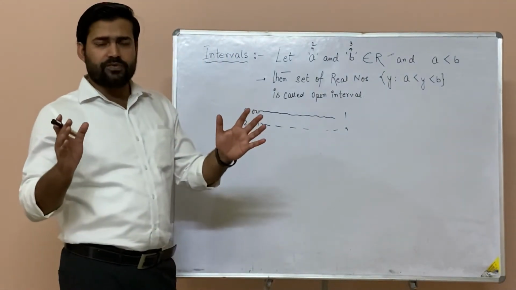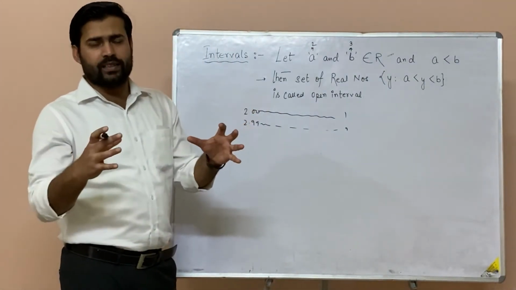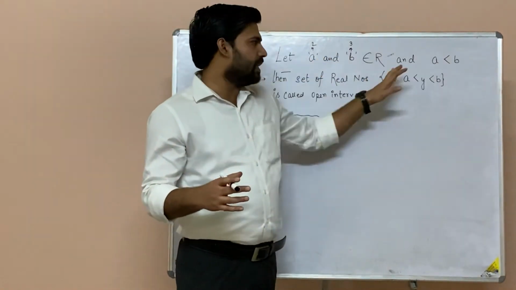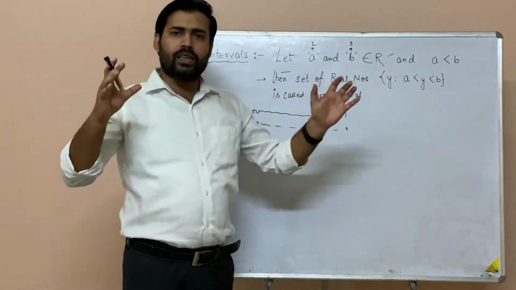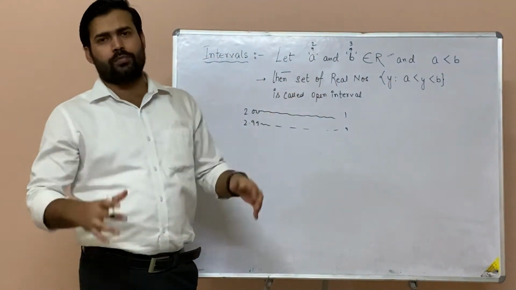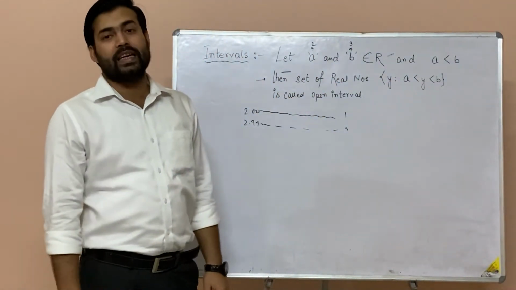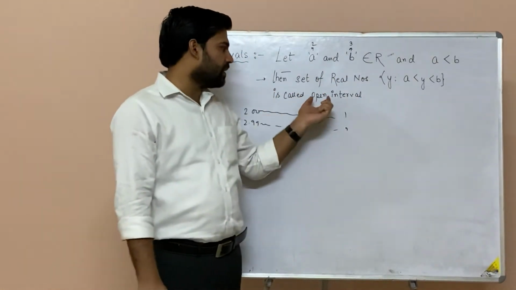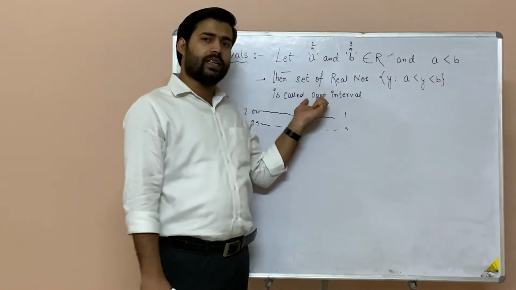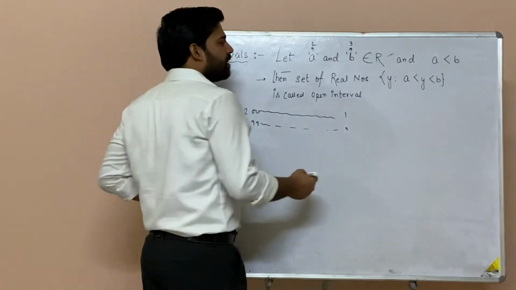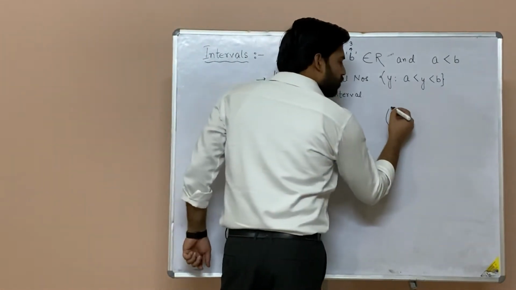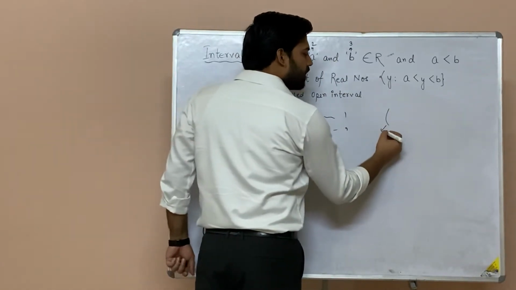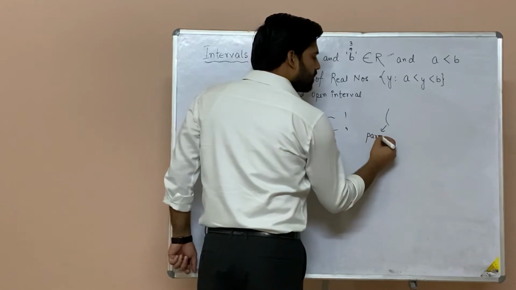If all those numbers are written in between 2 and 3, that is a and b over here, then the collection of all those numbers is said to be an interval. Now how will I write this interval? First of all, you must understand that this interval is called an open interval. And how will we write it? You will open the first bracket. Now this first bracket is called a parenthesis.